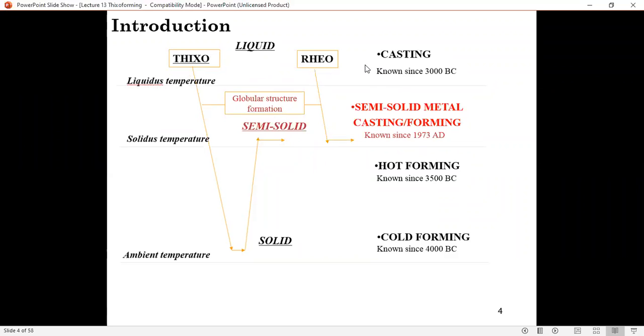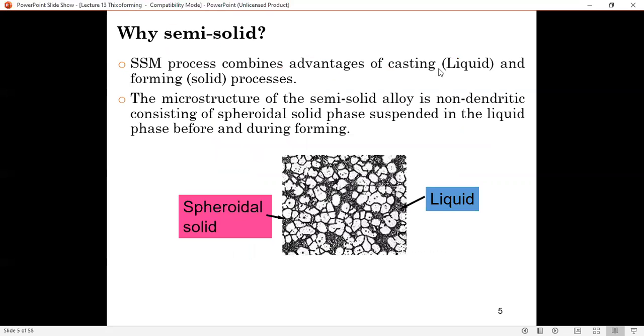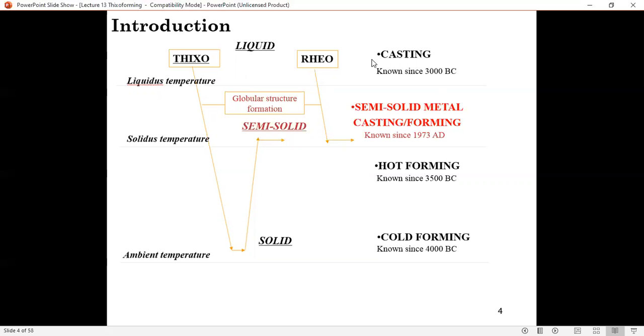So the initial material state for casting is basically liquid. In order for you to do casting, you have to melt the alloy. Let's say for example aluminum, you have to melt the aluminum alloy, and from the liquid state of that aluminum alloy, you pour it or use a casting technique, either high pressure casting, die casting, sand casting, and so on and so forth. That happens above the liquidus temperature. So semi-solid, rheo casting and forming happen here at the semi-solid state.